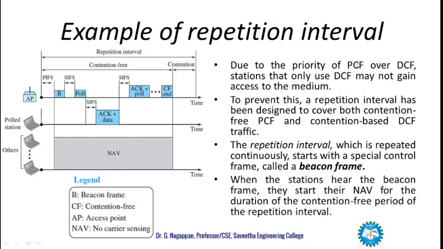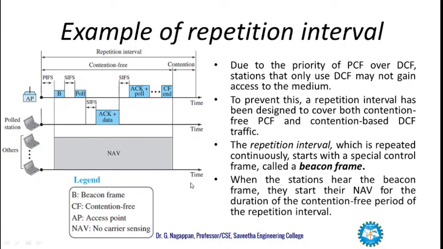Due to the priority of PCF over DCF, the stations that only use DCF may not gain access to the medium. To prevent this, a repetition interval has been designed to cover both contention-free PCF and contention-based DCF traffic.